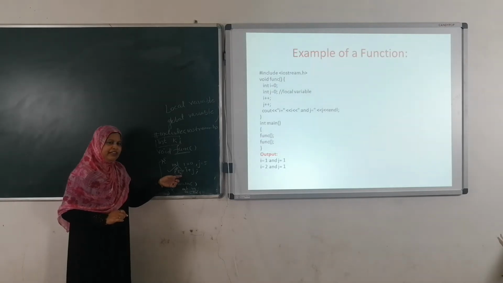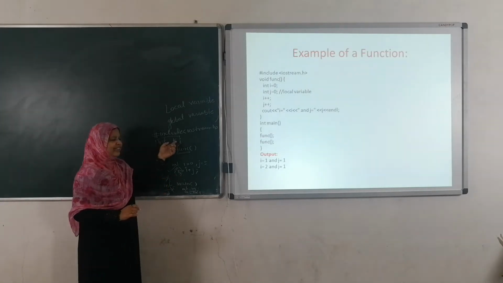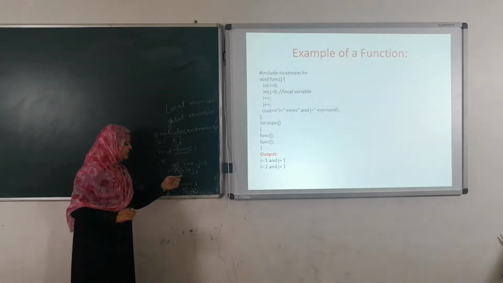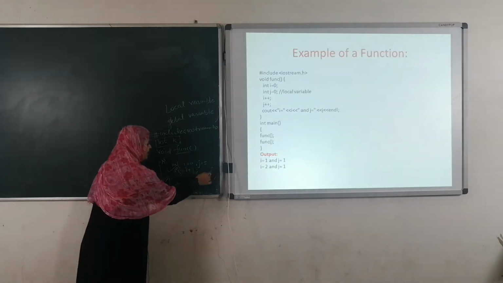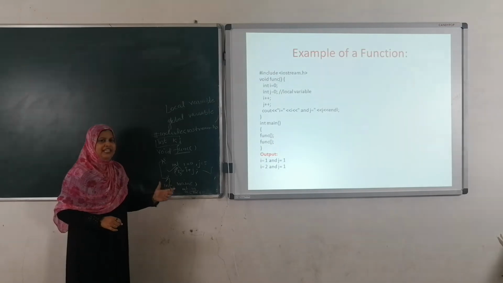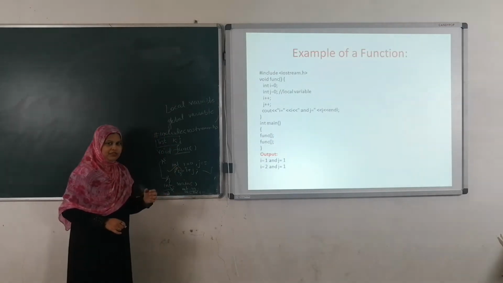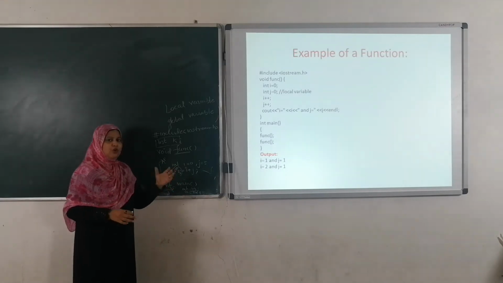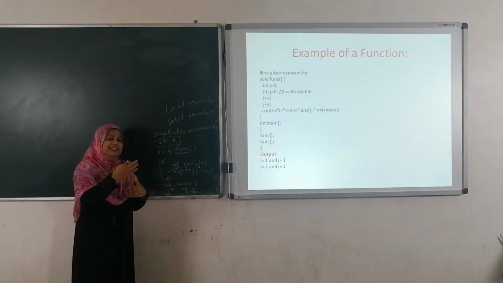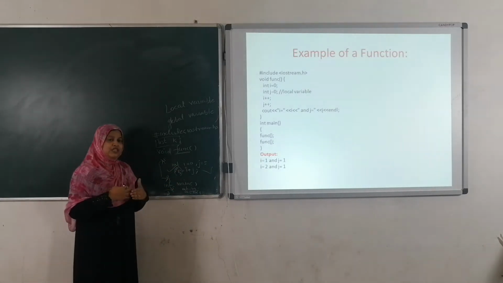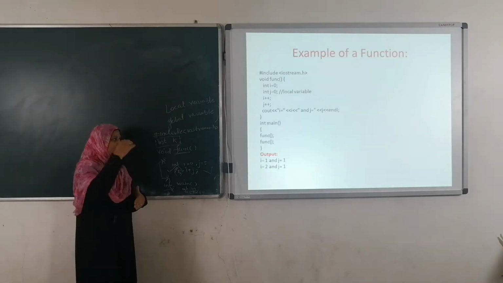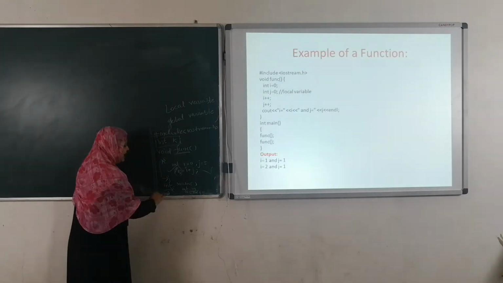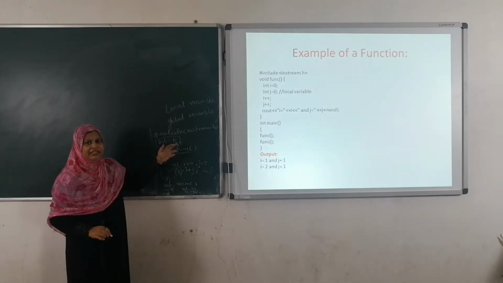Why is k the global variable? The k variable is declared outside the function main. That's the reason k is the global variable. k equals i plus j, this statement is right. Scope means where we can use that particular variable. Here the scope of the local variable is present within that particular function only, whereas the scope of the global variable is present throughout the entire program.